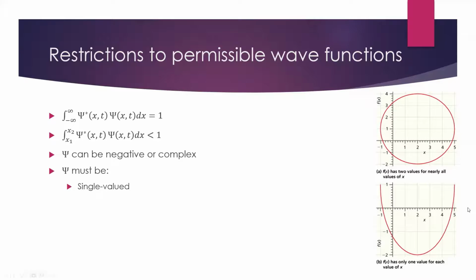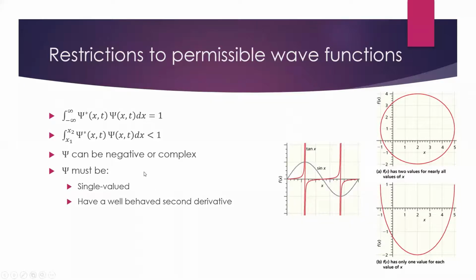Another thing that we have to ensure is that the second derivative is well behaved. That's because our wave functions are going to be plugged into the Schrödinger equation in order to evaluate them. And we have to take a second derivative in the Schrödinger equation. So if we can't take a second derivative of our wave functions, then they're not valid wave functions. They don't work. So an example of that is a tangent of x.